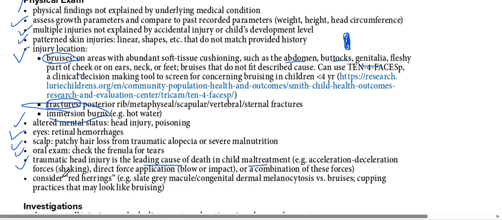Acceleration and deceleration forces, shaking of a child violently, can lead to death of the child. It's very, very important. We need to look at all these factors while assessing child abuse: direct force application, blow impact, or a combination of these forces. Consider red herrings. Red herrings mean a slate gray macule or congenital dermal melanocytosis, which is discoloration of the skin versus bruising, or cupping practices that may look like bruising. So we have to look at all these factors.